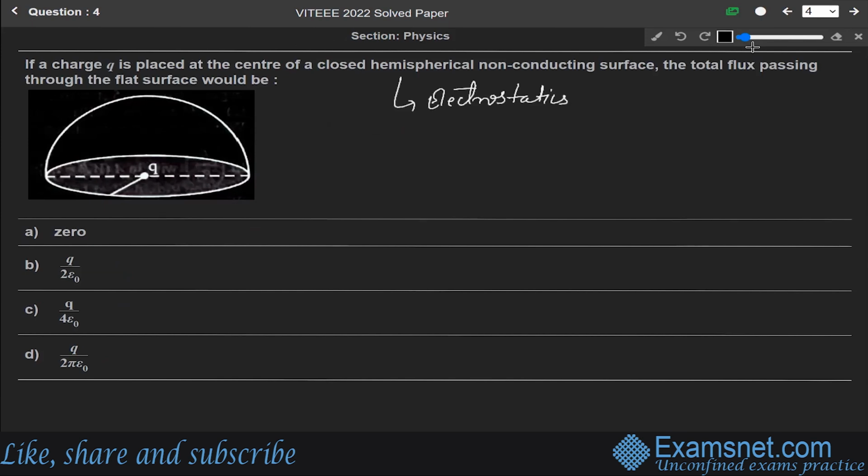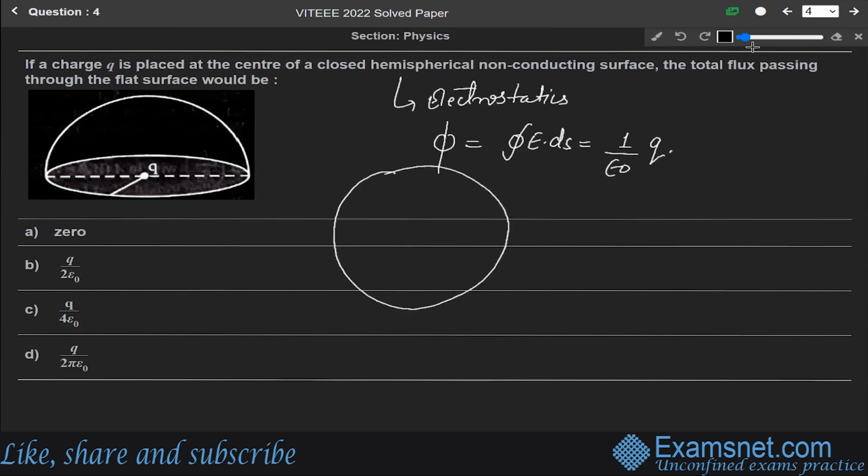From Gauss law, we know that the flux through any closed surface is equal to 1 over epsilon naught times the total charge enclosed by the surface. So the total flux through a complete spherical surface will be phi equals q over epsilon naught.